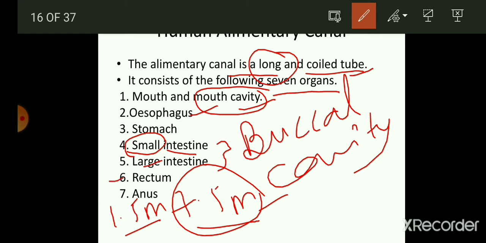Thereafter, the rectum. The rectum is the organ in our body which stores the food materials which are not required by our body, the waste material. Thereafter, we have the anus. So the anus is the organ which allows the removal of the food material.